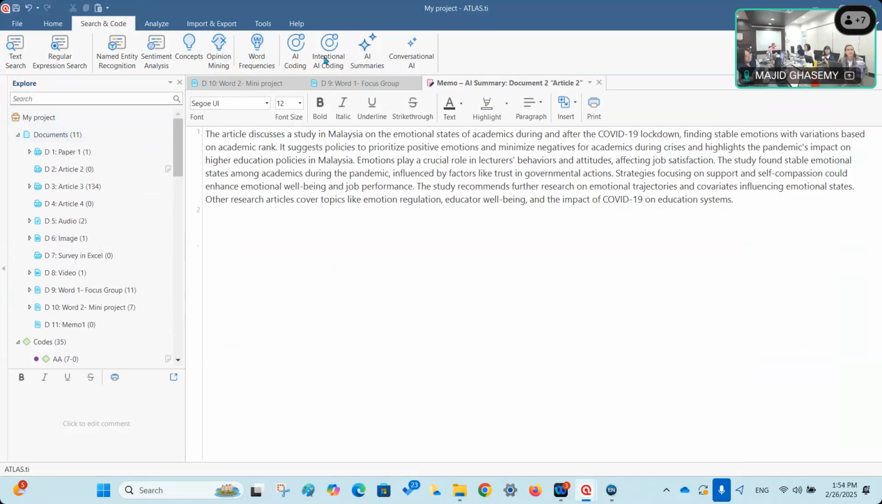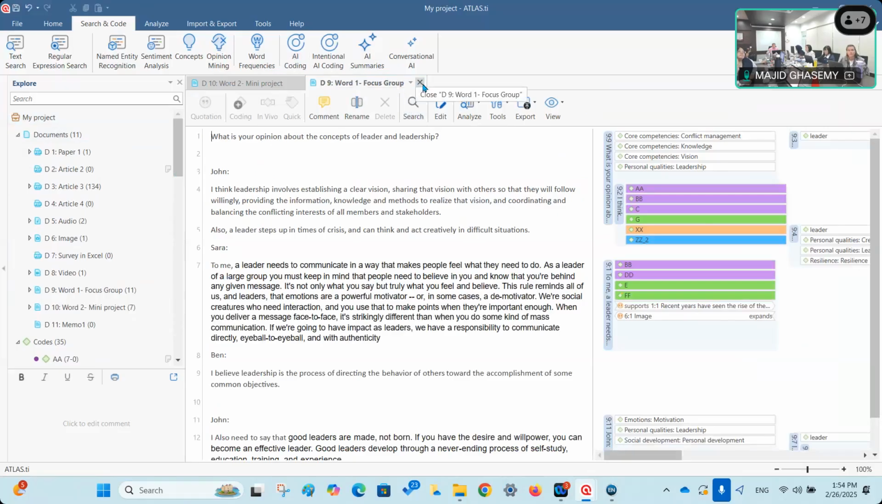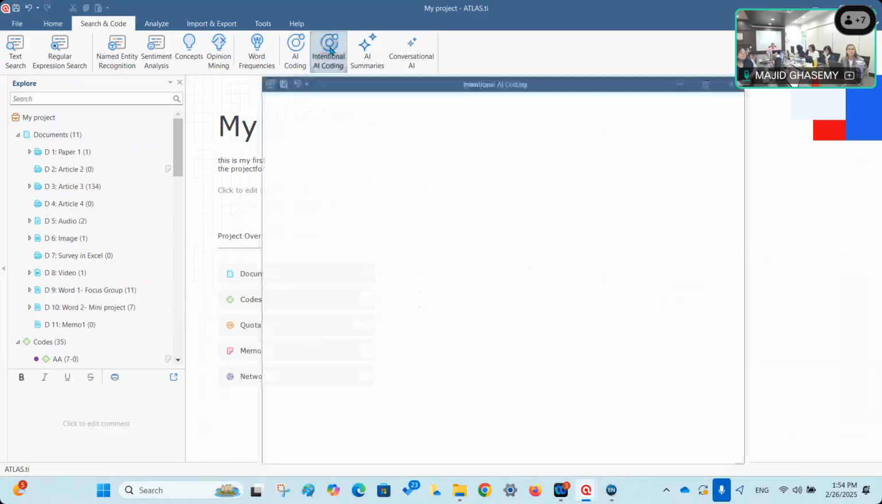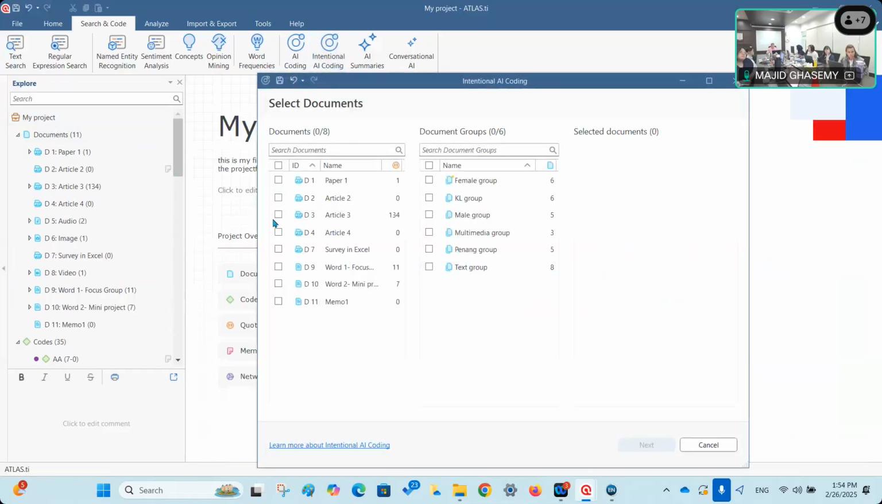Okay, another one is intentional AI coding, and this seems to be a little bit better compared with AI coding, because at least you can provide AI with some questions, some intentions, so that AI knows what you want. So this is, I think, the last thing that I'm going to explore here for you.